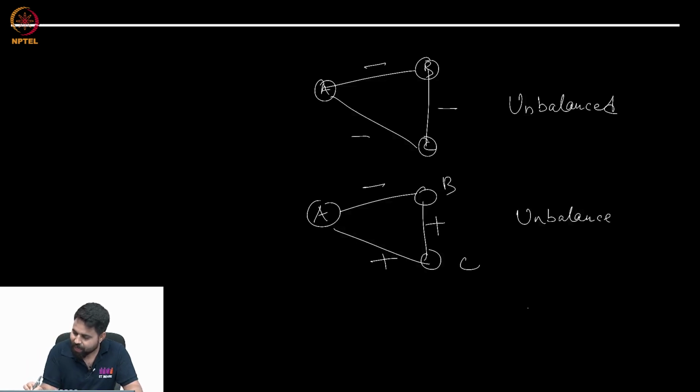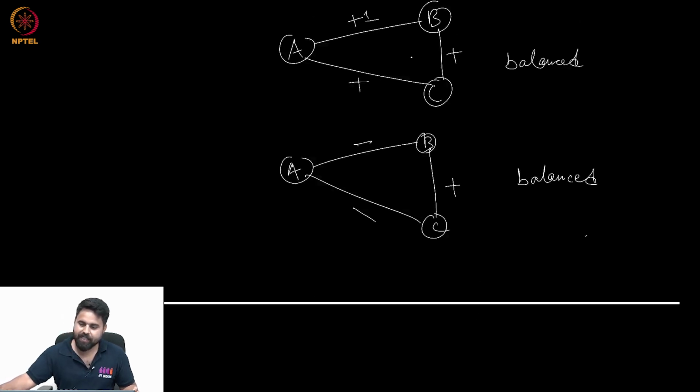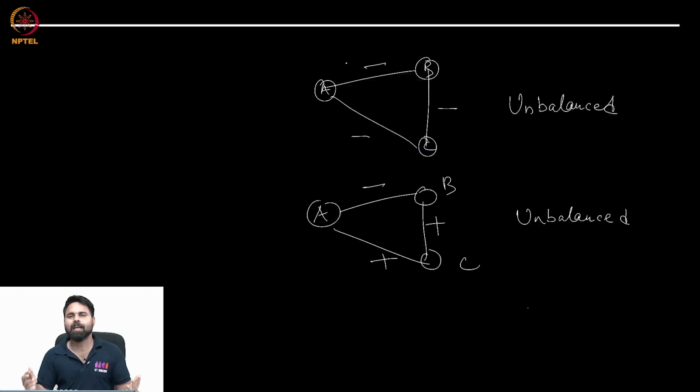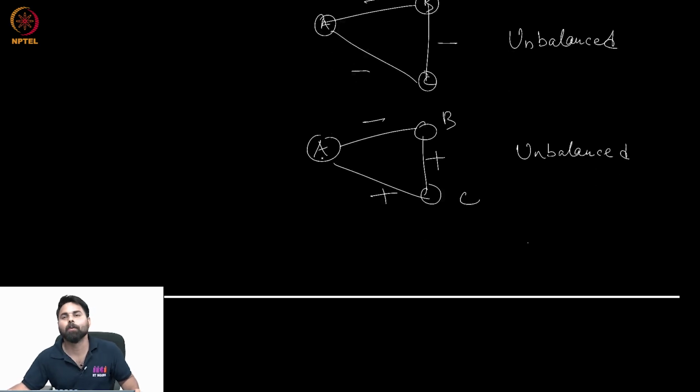The summary here is, if in a triangle, or among three people, there is an even number of negative edges, we will call it balanced. There are 0 negative edges, or 2 negative edges. If there is an even number of negative edges, we call them balanced, and otherwise unbalanced. And this concept of balance and unbalance in C3, a cycle on three vertices, is generalized to bigger cycles.